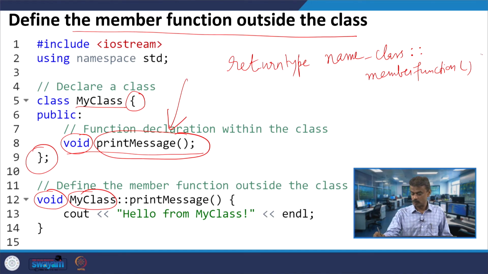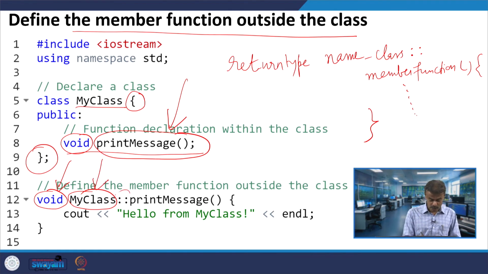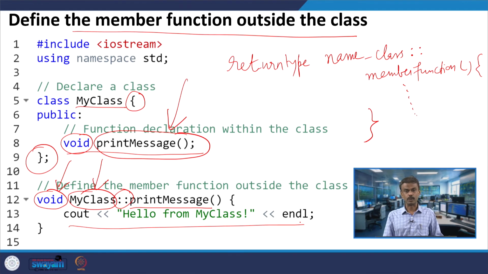Then you proceed as usual, writing whatever you want in this member function. So, you have the return type void, the name of the class MyClass, then the scope resolution operator, then the name of the function, and inside the function whatever you want. For example, here we have only one cout statement, cout hello from my class.